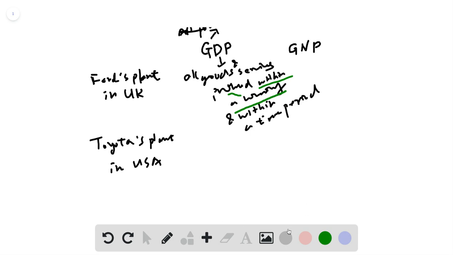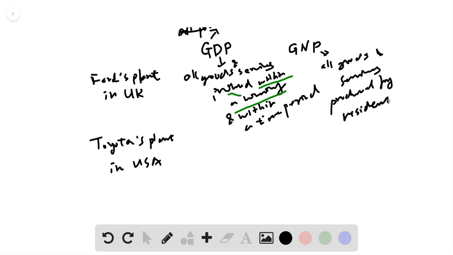However, GNP is all goods and services produced by residents of the country within a year, within the time period. It could be a year or a month.